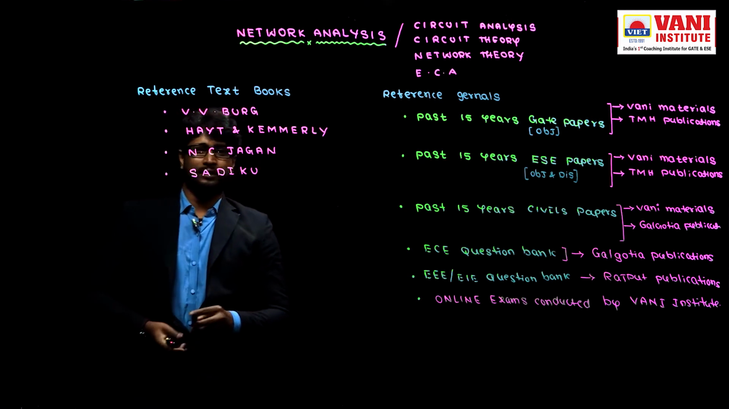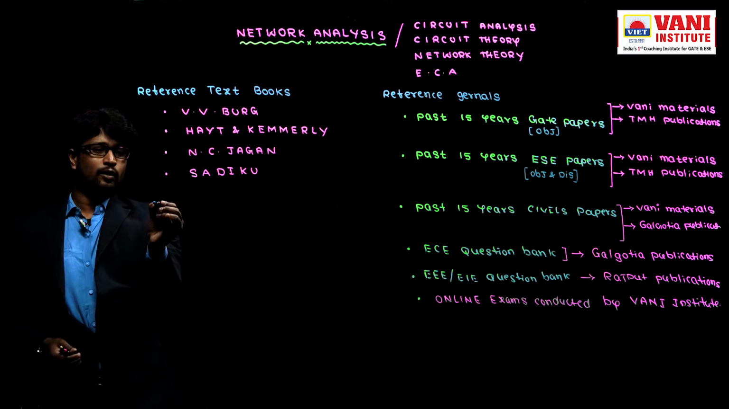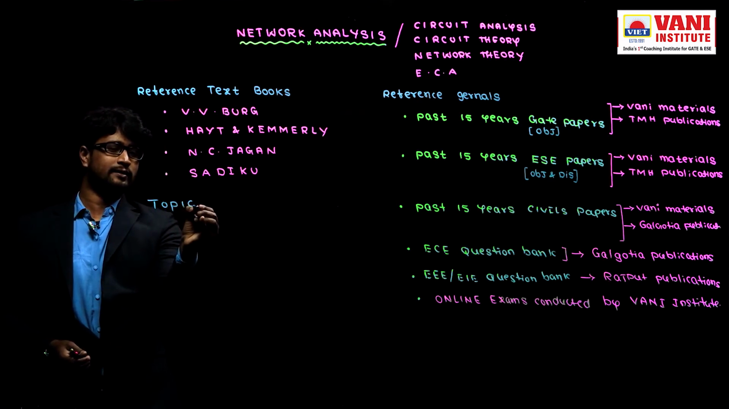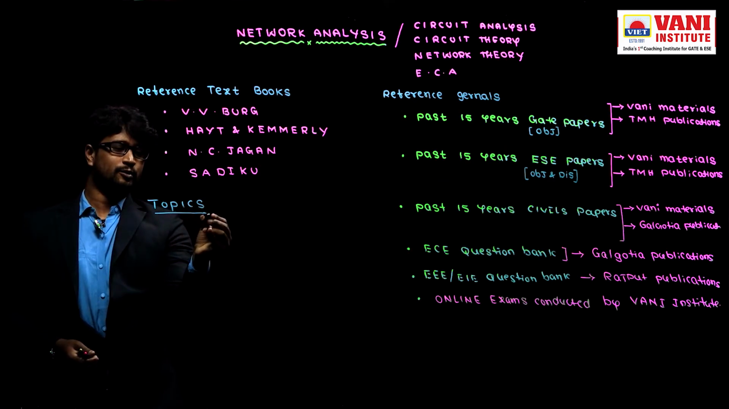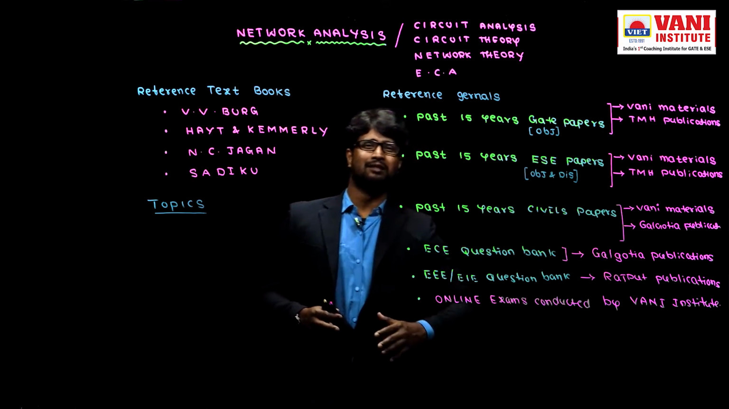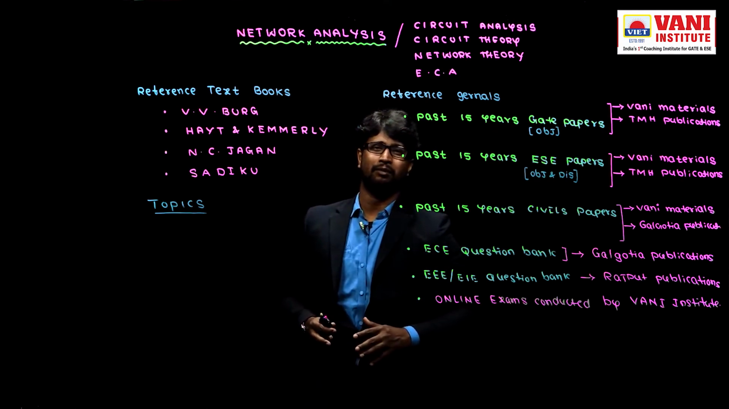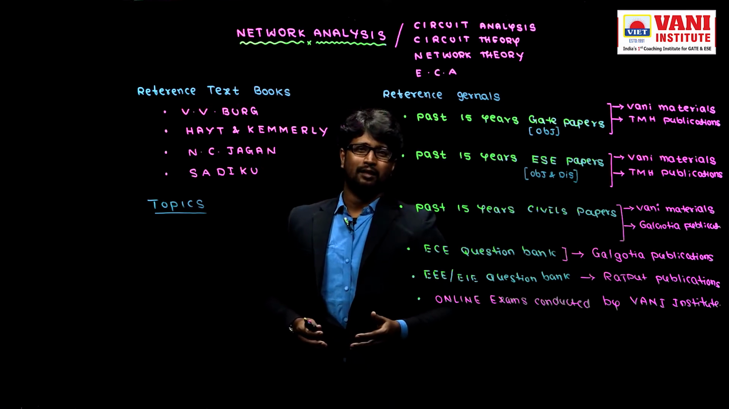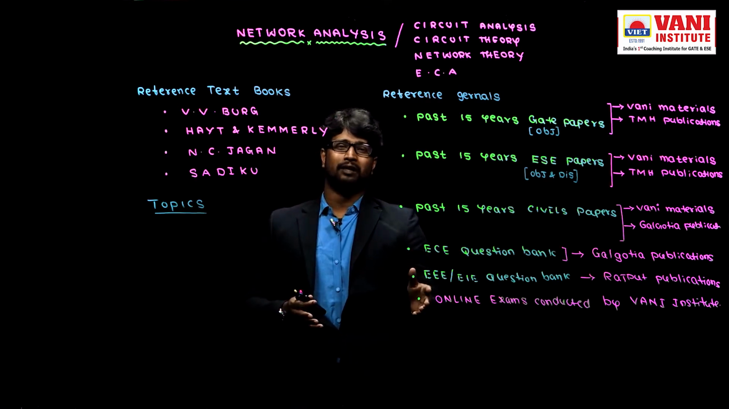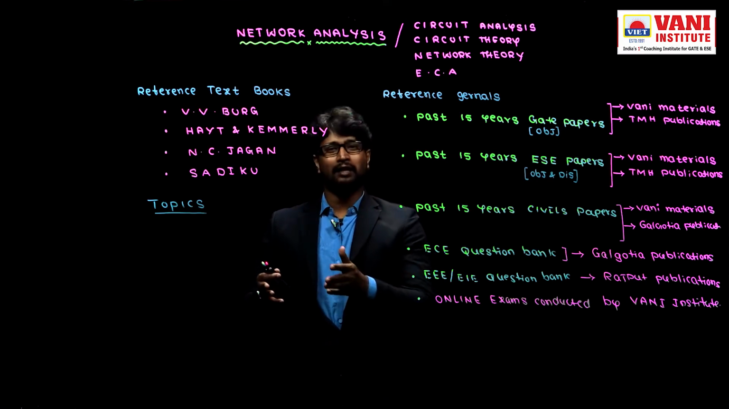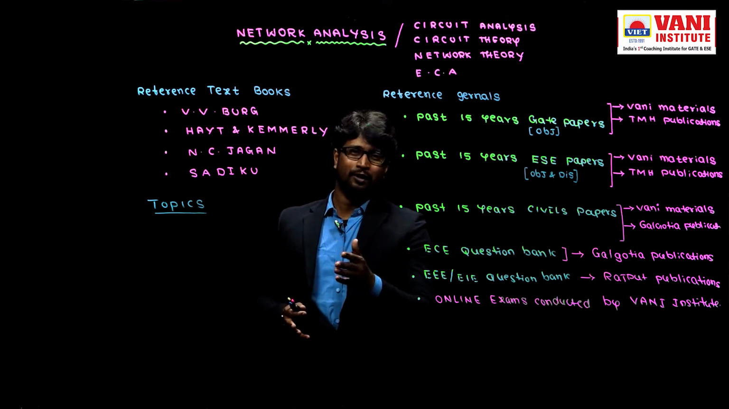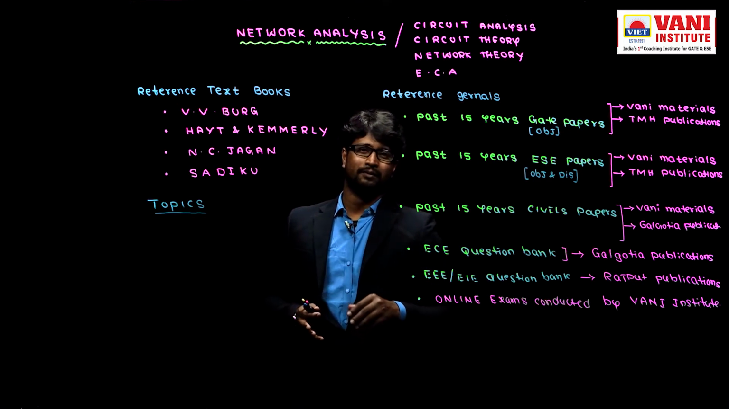Next, topics. What are the topics I would like to cover in network analysis? Hardly 5 topics, but each topic will take a lot of time. Why? Because different approaches are there. For example, I hope you know, theoretical subject analysis is different, problematical subject analysis is different. Theoretical subject analysis has clear content, a clear view and a clear route, like a highway route.